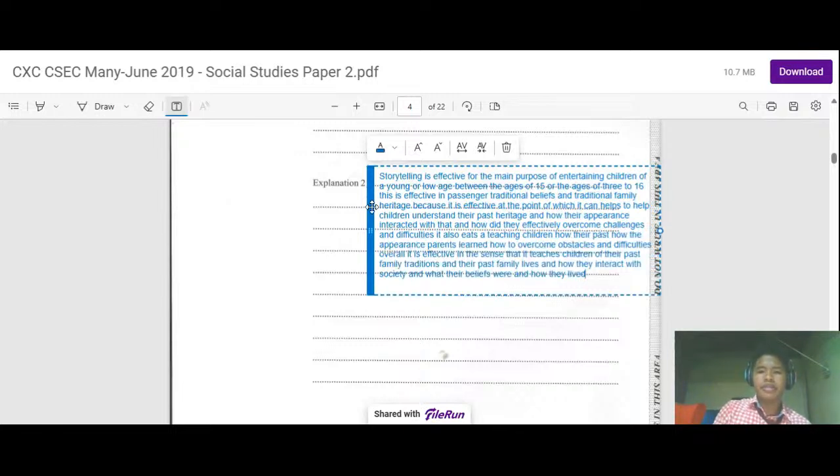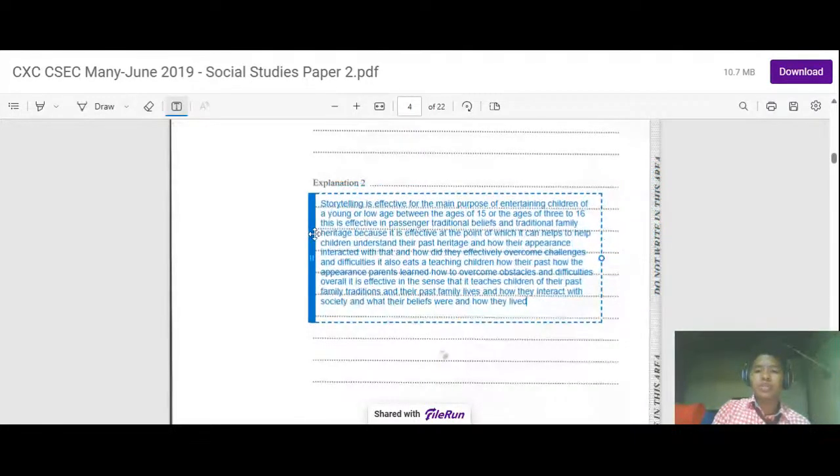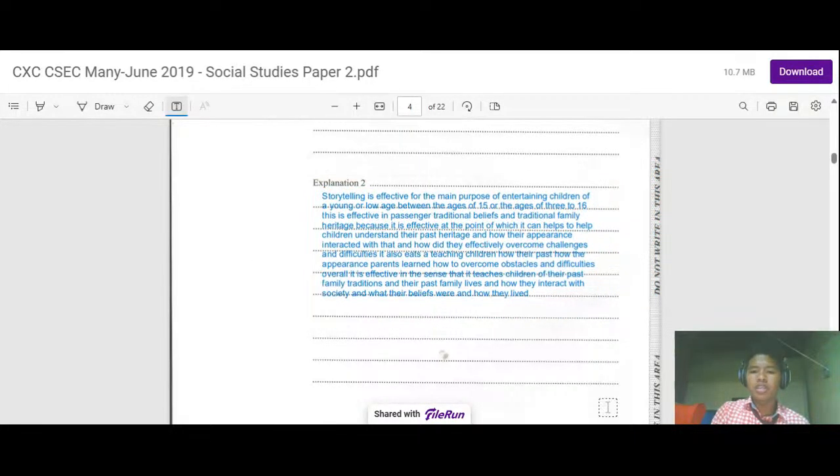All right, we have one answer here. So, storytelling is effective for the main purpose of entertaining children of a young age, between the ages of 3 to 16. This is effective in passing traditional beliefs and traditional family heritage because it can help children understand their past heritage and how their parents interacted with that and how they effectively overcame challenges and difficulties.